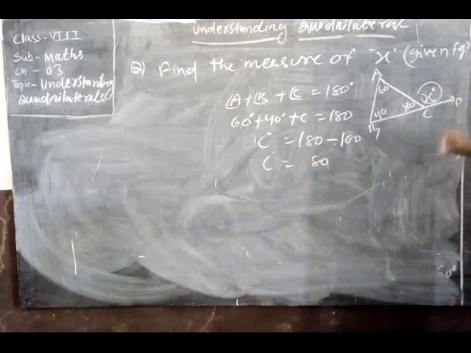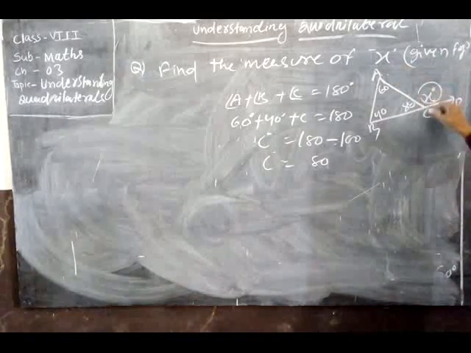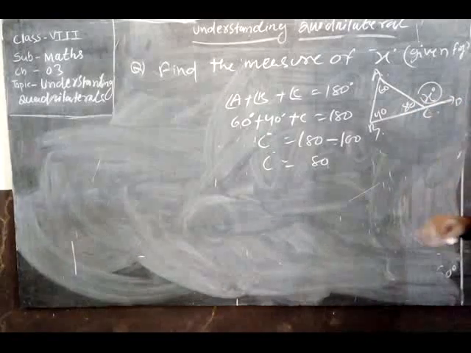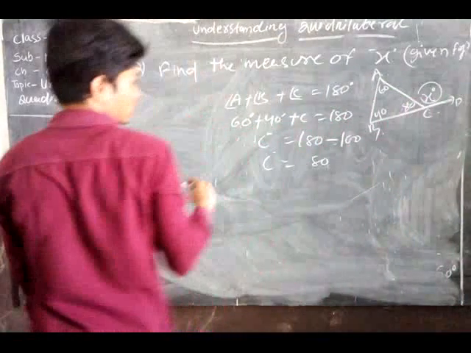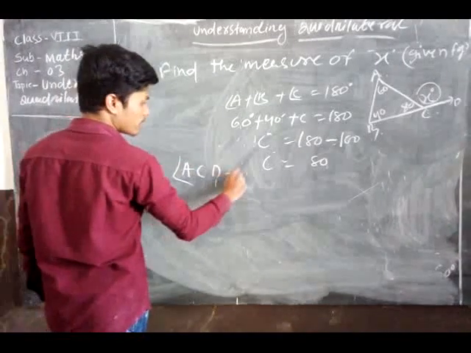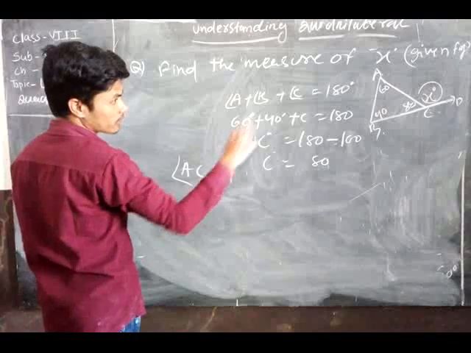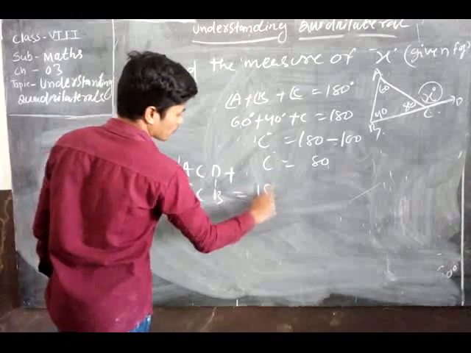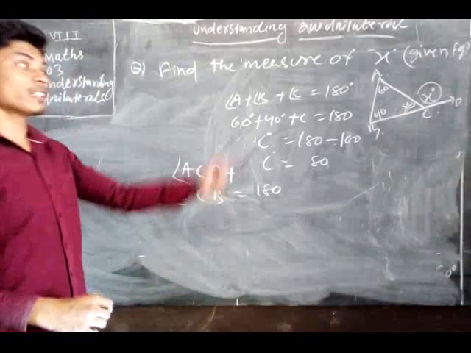Here AC, D. ACD and ACB form a straight angle. That means the measure of a straight angle is what? Always 180 degrees. That's why, see here, angle ACD plus angle ACB equal to what? 180 degrees. Why? Because that is a straight angle.